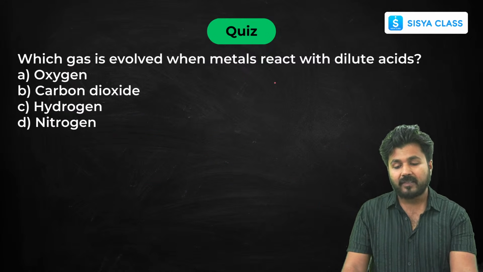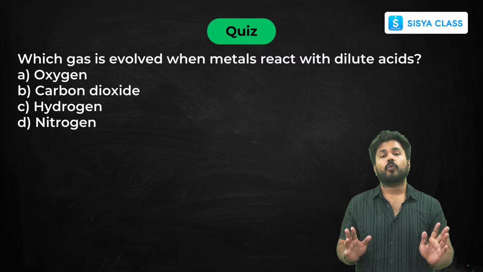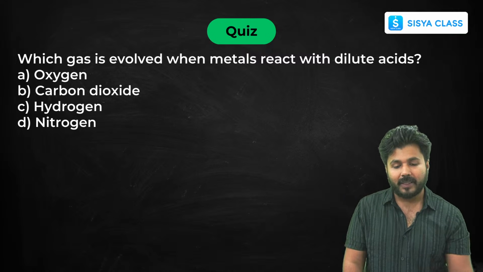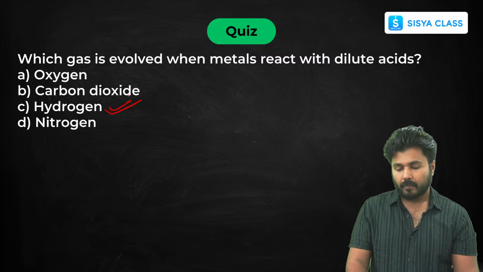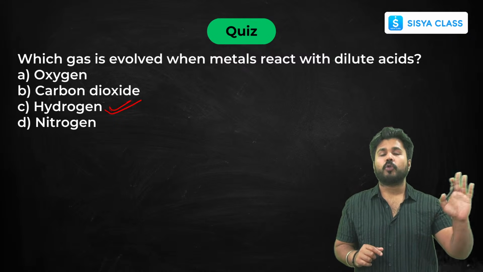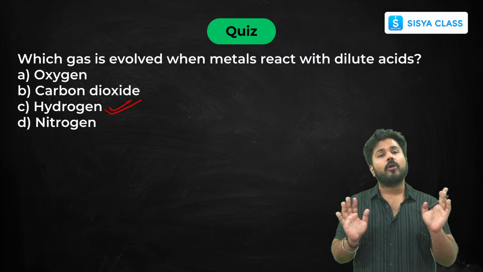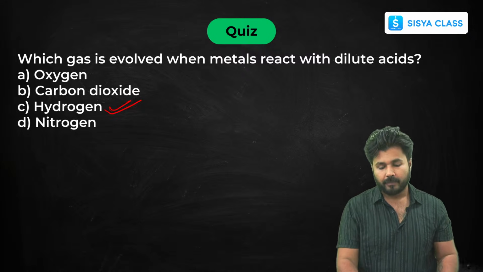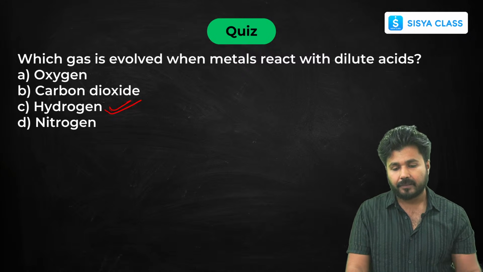Now, which gas is evolved when metal reacts with acids? There is only one gas evolved, as we have seen in the table, that is hydrogen gas. Whenever carbonates or bicarbonates come, there is evolution of carbon dioxide. As always, hydrogen gas is evolved whenever a metal reacts with water or acids.